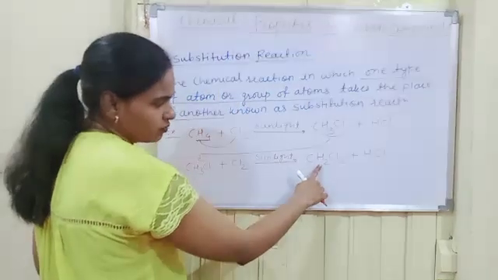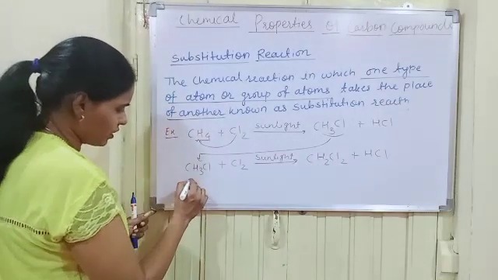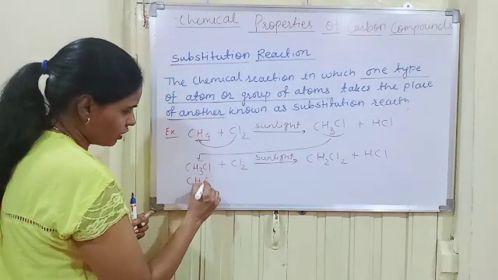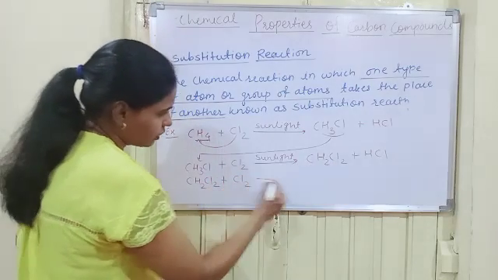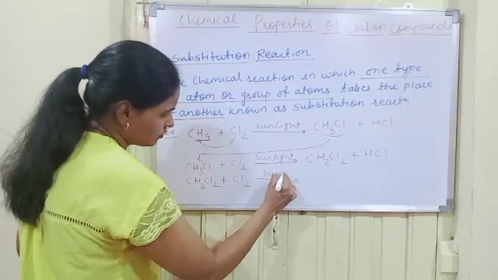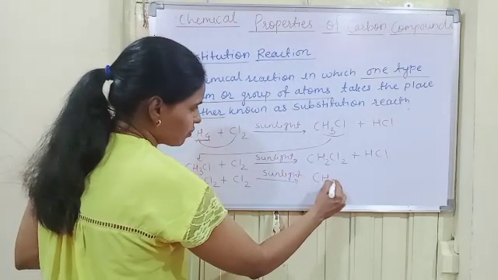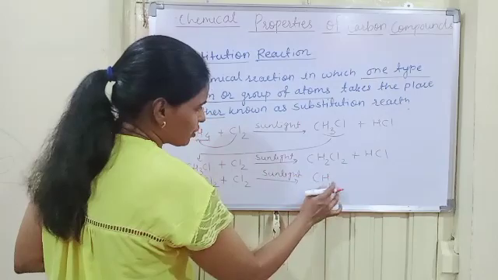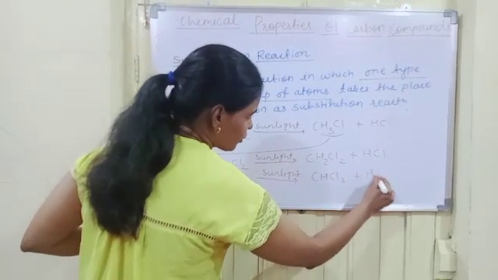Now again 2 replaceable hydrogens are over here. Again put this on the reactant side. So it is CH2Cl2, that is dichloromethane, plus Cl2 in the presence of sunlight. We'll get CHCl3 plus HCl.